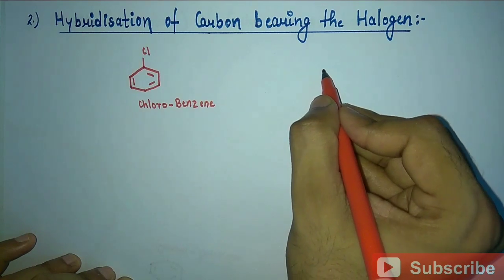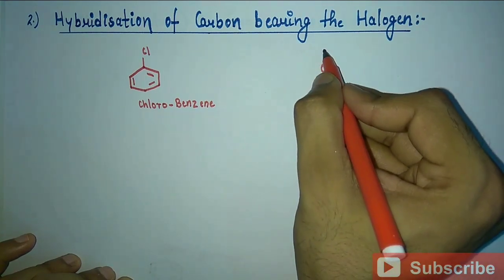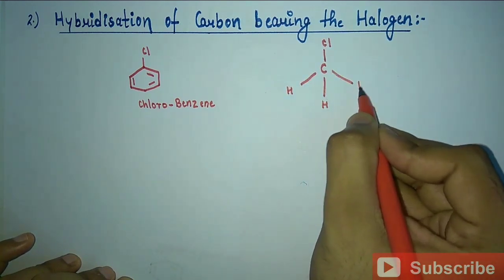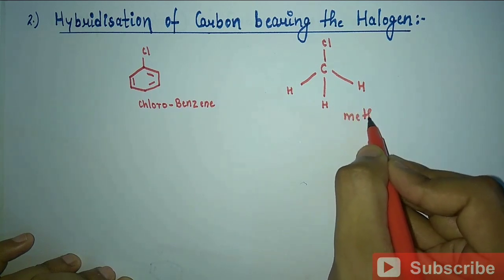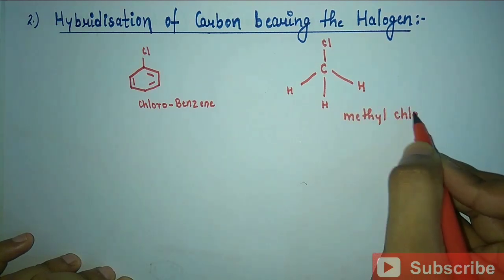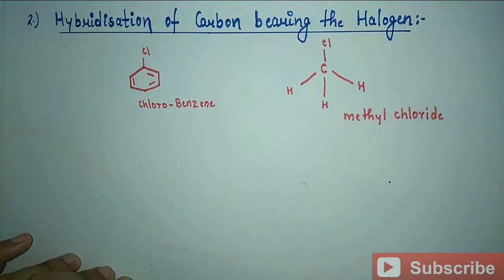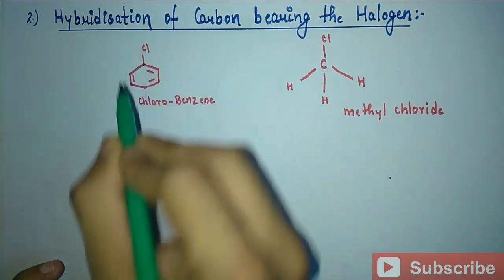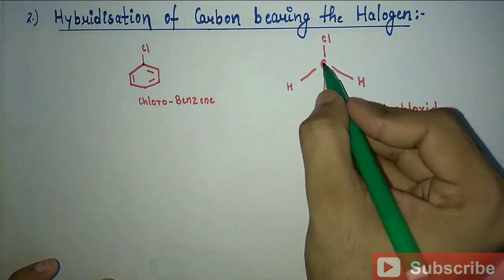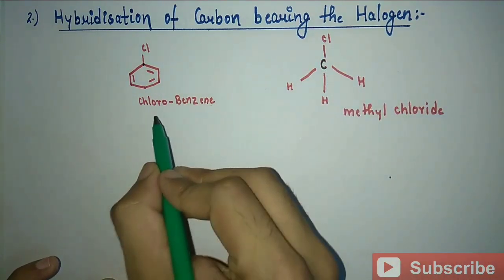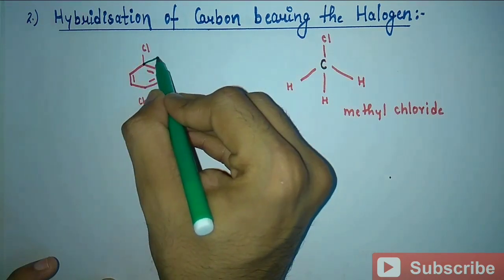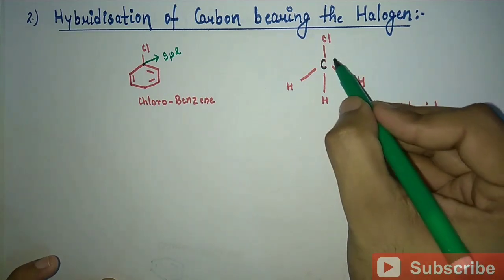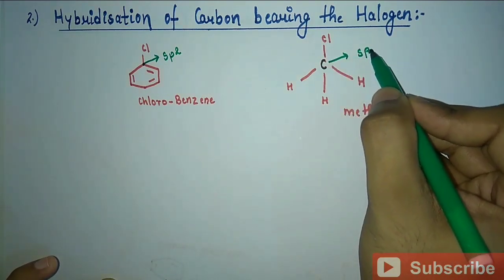Okay, and let's take the example of alkyl halide. Let's suppose methyl chloride. This is our methyl chloride. Now I am talking about the hybridization of this carbon atom to which the halogen is directly attached. In case of chlorobenzene, this carbon atom is sp2 hybridized, and in case of methyl chloride, this carbon atom is sp3 hybridized.